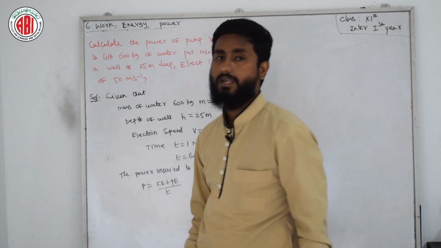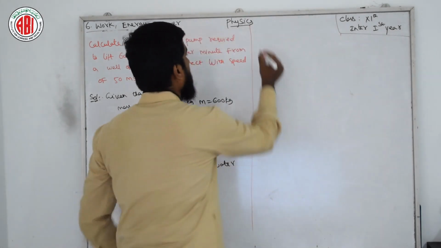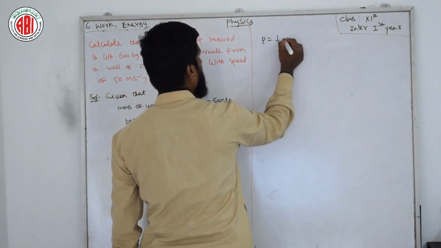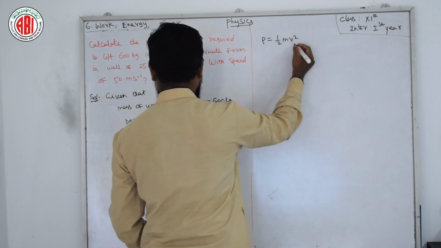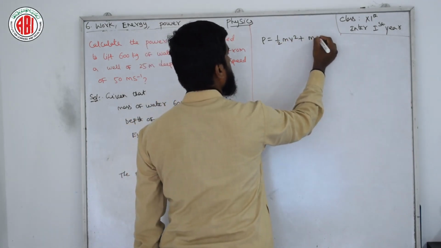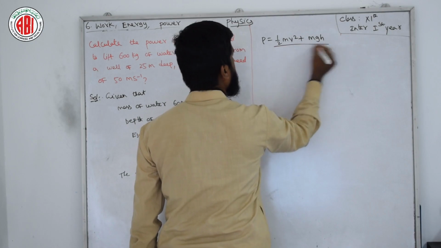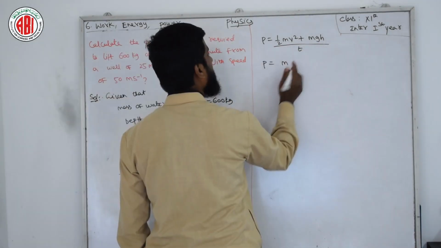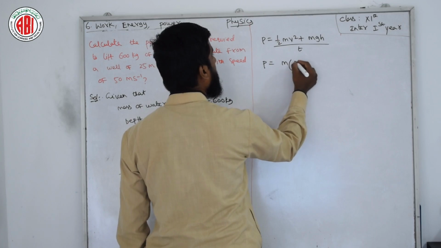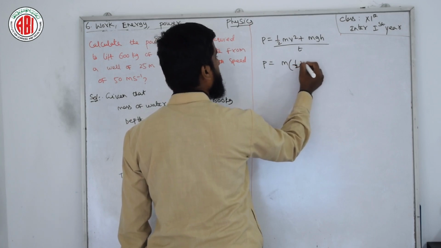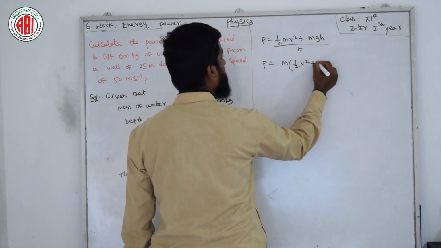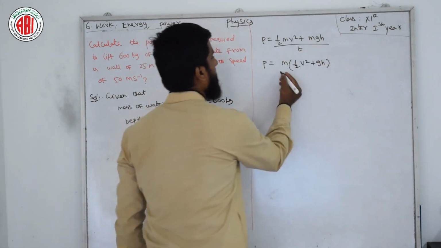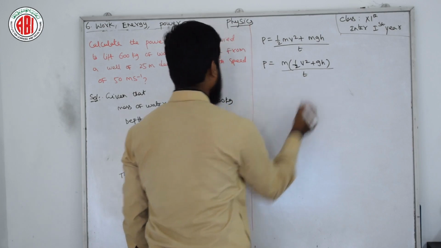What is the formula of kinetic energy? Half mv square, plus potential energy mgh, divided by total time. Now I am taking m as common, so it becomes m into (half v square plus gh) divided by t. Why only gh? Because m we have already taken out.